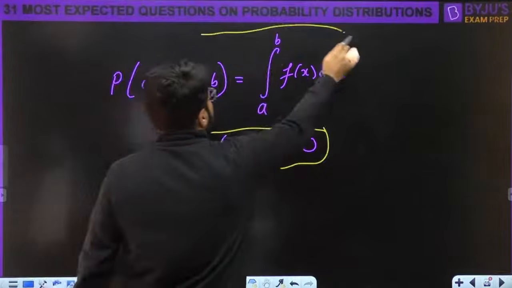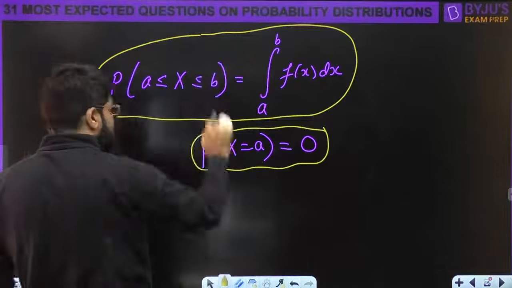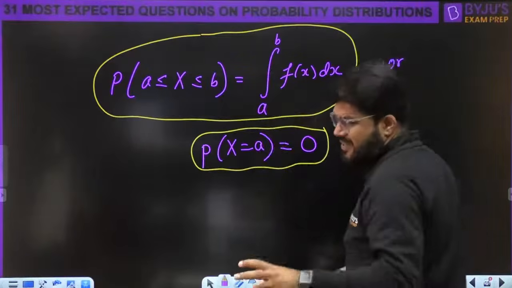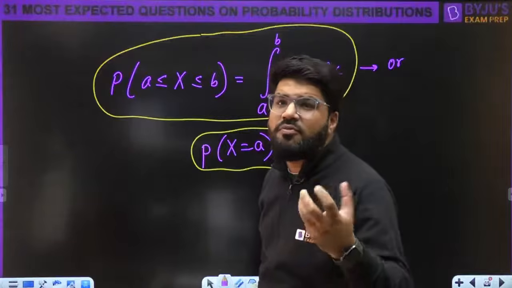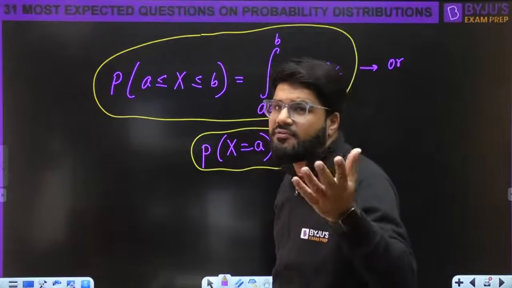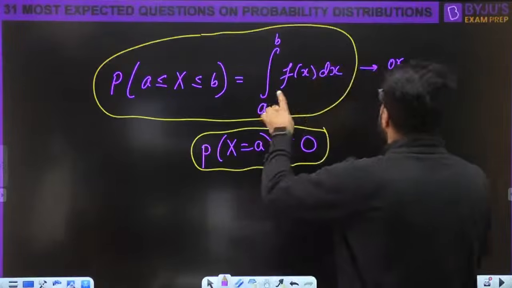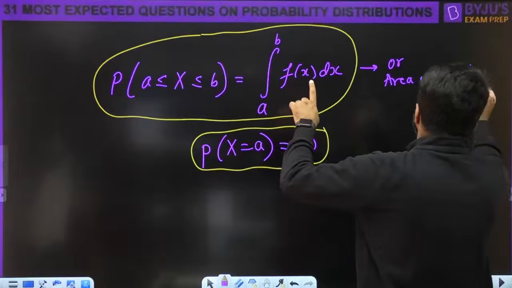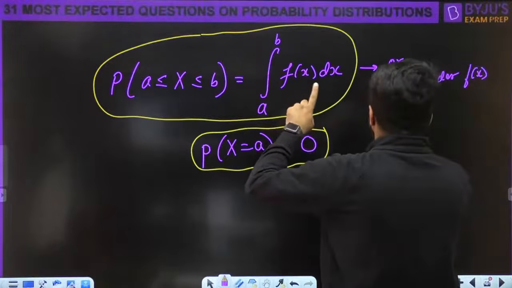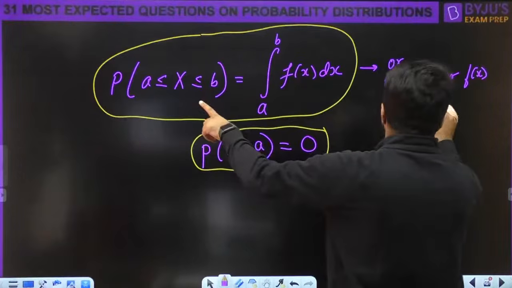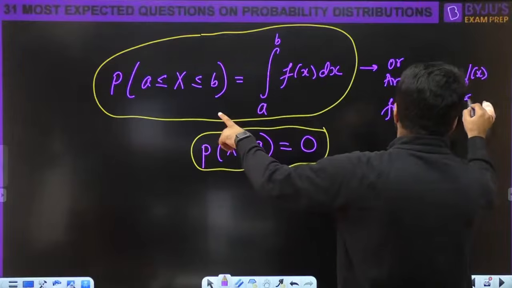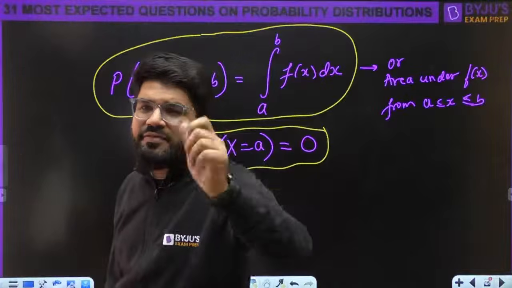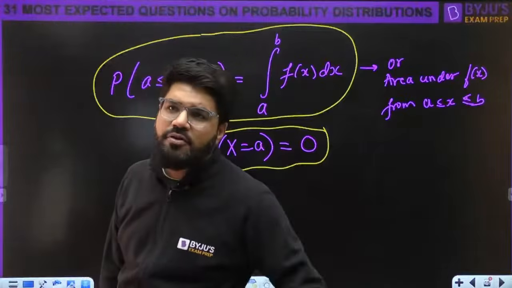So this is the first thing to be used in the question. Or this can also be equal to the integral A to B f(x) dx. Again, sometimes questions may be in the form of a graph. They can give you not the function f(x), they can give you the graph of f(x). Then this is equal to the area under f(x). Integration is just like area under f(x) for the given range, from A less than or equal to X less than or equal to B. So if you want to calculate probability from A to B, either integrate the PDF from A to B or calculate the area under the PDF from A to B, depending.